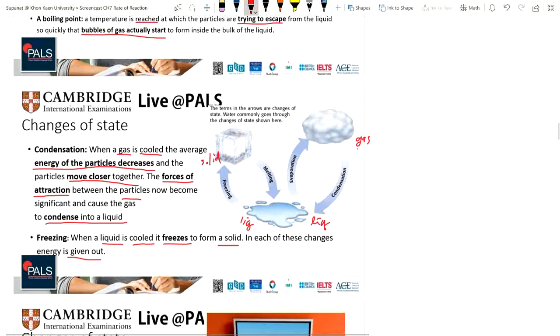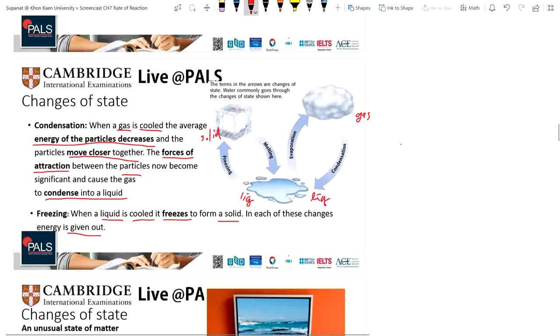All right, so we can do a bit of a summary here. Solid, liquid, and gas. The change of state from solid to liquid we call melting. Changing from liquid into gas, evaporation.